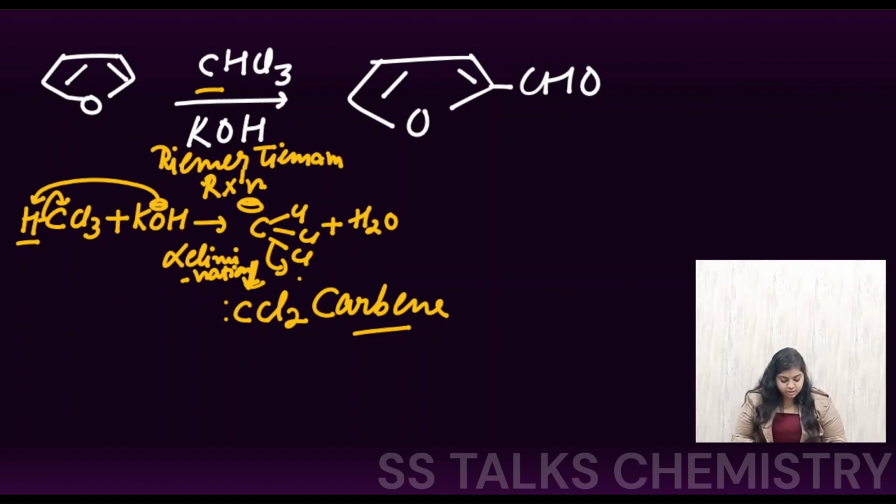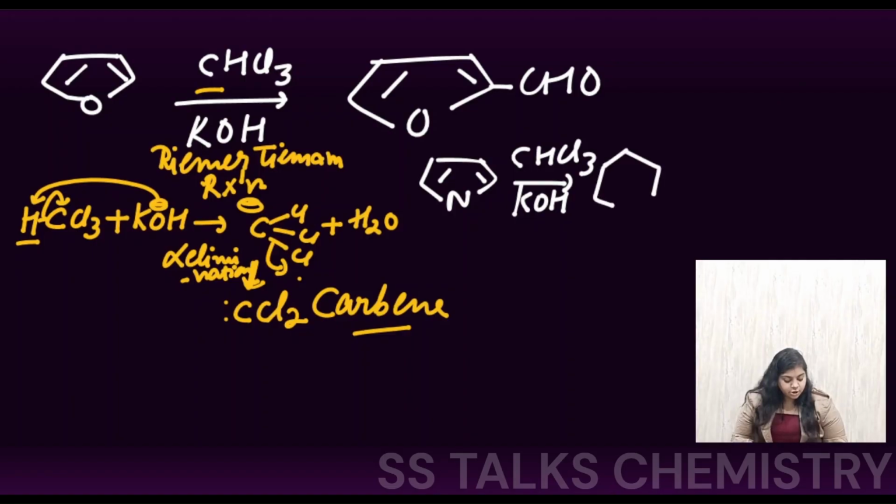Had it been the pyrrole case, where the nitrogen center was present, and the same species was treated with CHCl3 and KOH, in that case pyridinium chloride would be your major product, because the species formed was neutral, and it in fact had more aromatic character than the 5-membered ring with the substitution of the CHO.